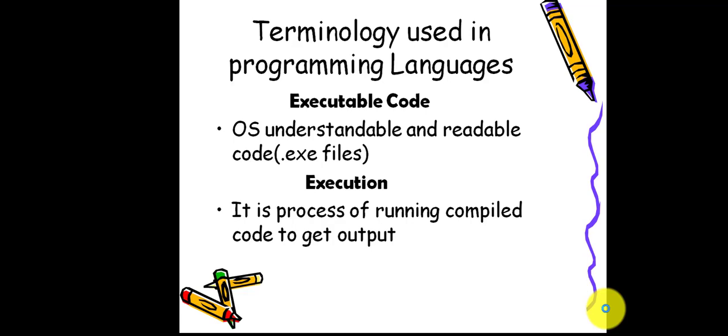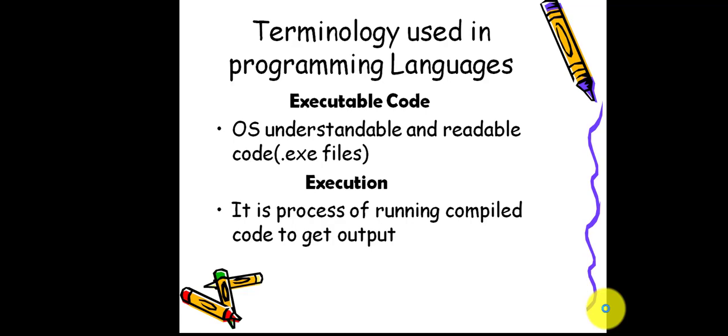And then we come to the executable code. What is meant by executable code? Whenever you give this bytecode, it generates another code, the .exe files. These are the code understandable and readable by your operating system only.